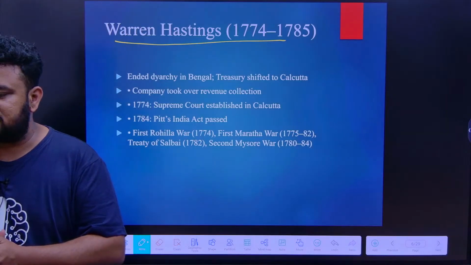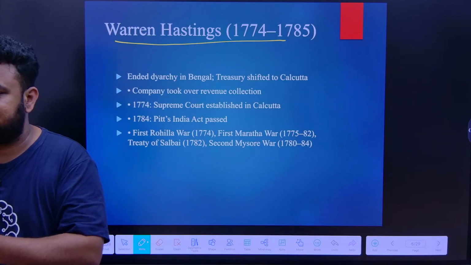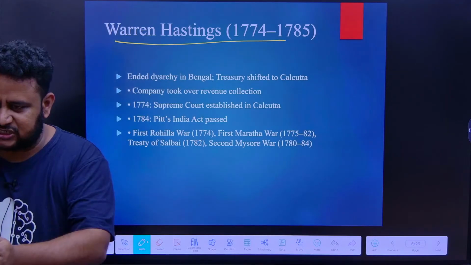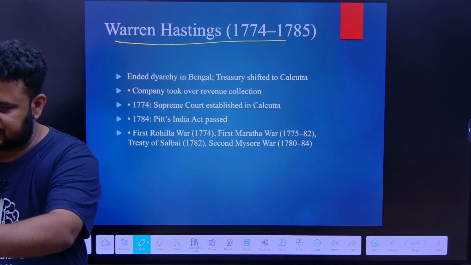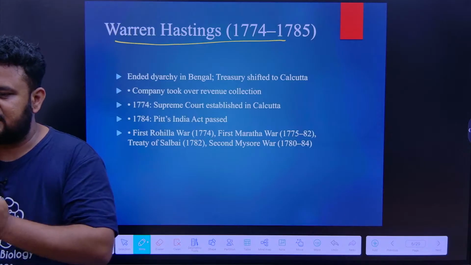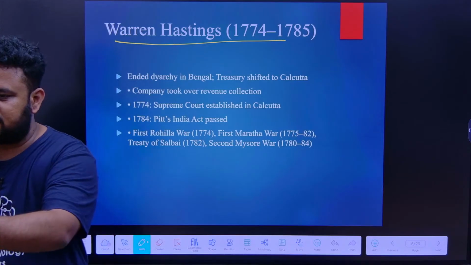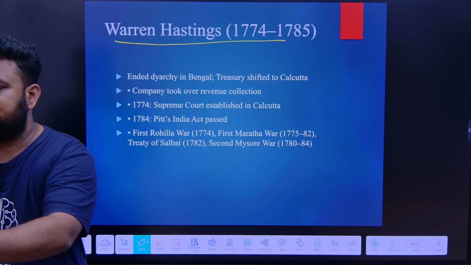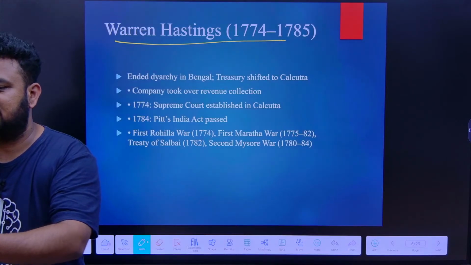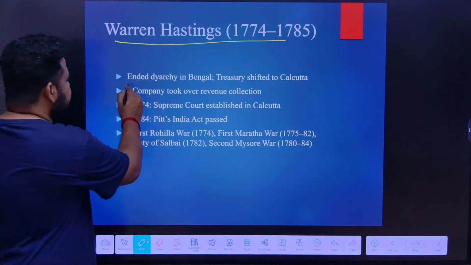So this diarchy was ended by Warren Hastings. What he made was that administration and revenue should be handled as a single thing. If there is proper administration, revenue collection is easy. If there is proper revenue collection, managing administration is easy. That is what he felt. So he ended diarchy in Bengal.